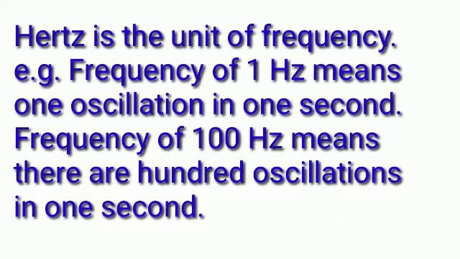Hertz is the unit of frequency. For example, a frequency of 1 Hertz means 1 oscillation in 1 second. A frequency of 100 Hertz means there are 100 oscillations in 1 second. Consider an oscillator that completes 20 oscillations in 1 second. Then the frequency of that oscillator is 20 Hertz.